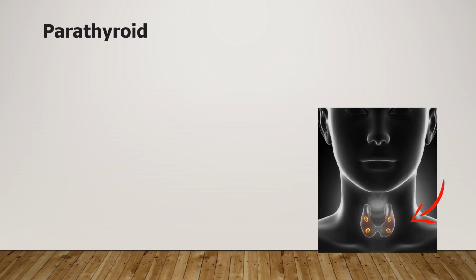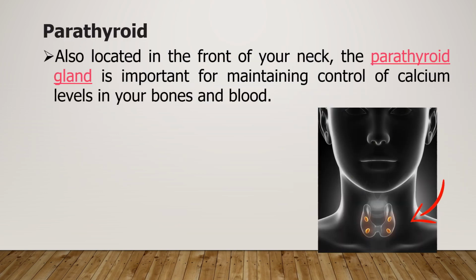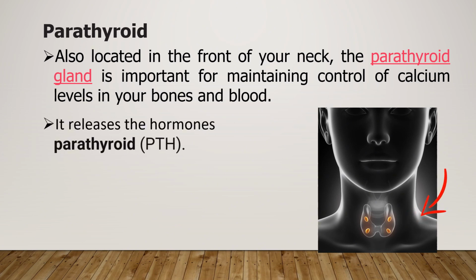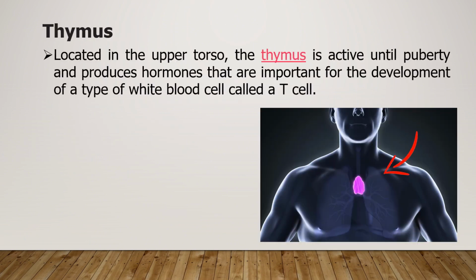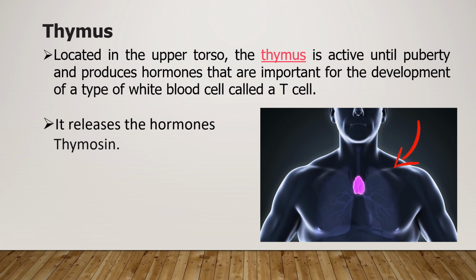Just like the thyroid, the parathyroid is also located in front of your neck. It is important for maintaining control of calcium levels in your bones and blood. It releases the hormone parathyroid. The next gland is the thymus. It is located in the upper torso. The thymus is active until puberty and produces hormones that are important for the development of a type of white blood cell called a T cell. It releases the hormone thymosin.